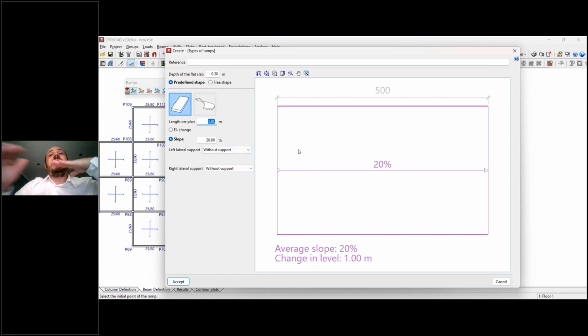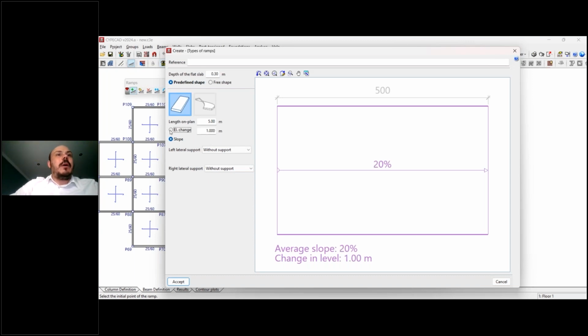Okay, so 5 meters would be this projection here, and then I can define the slope of this flight using two options. I could define here, for example, this slope in a percentage, for example, 20% here. If I define 20% here and it's 5 meters, so I will have a changing level of 1 meter. Okay, if I change it to 10%, I will have 0.5 meters. Okay, so we have this information here to help us to calculate the difference between levels once we introduce this data here.